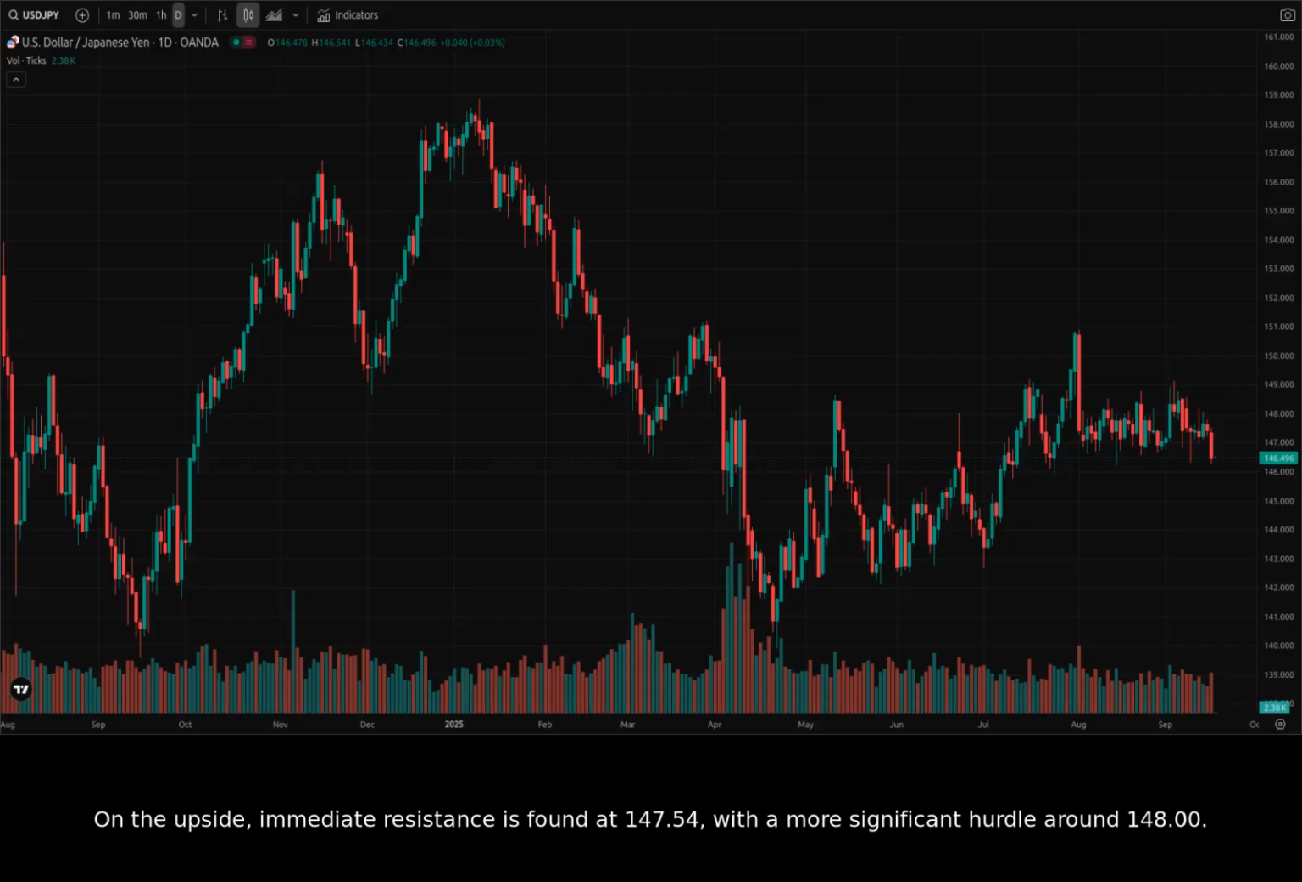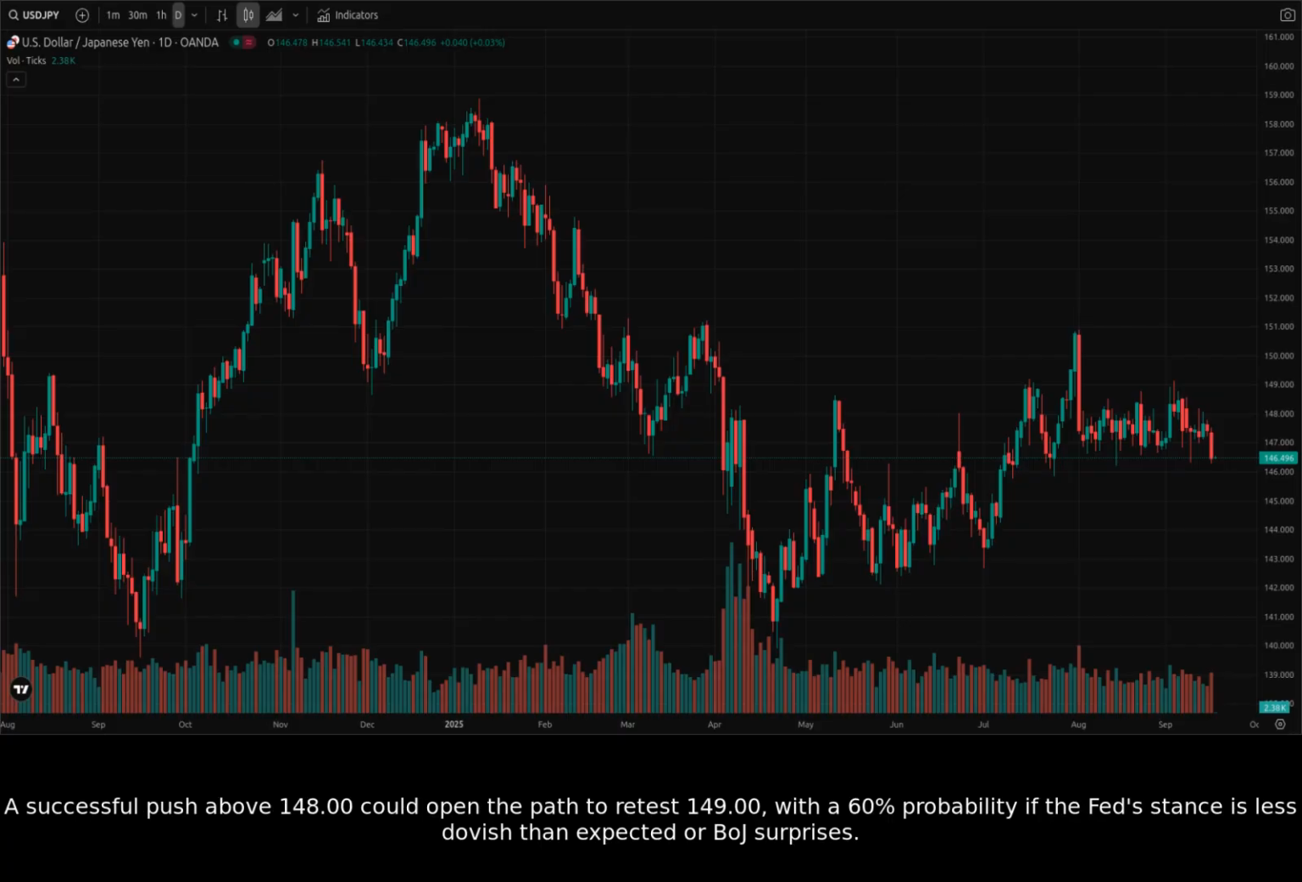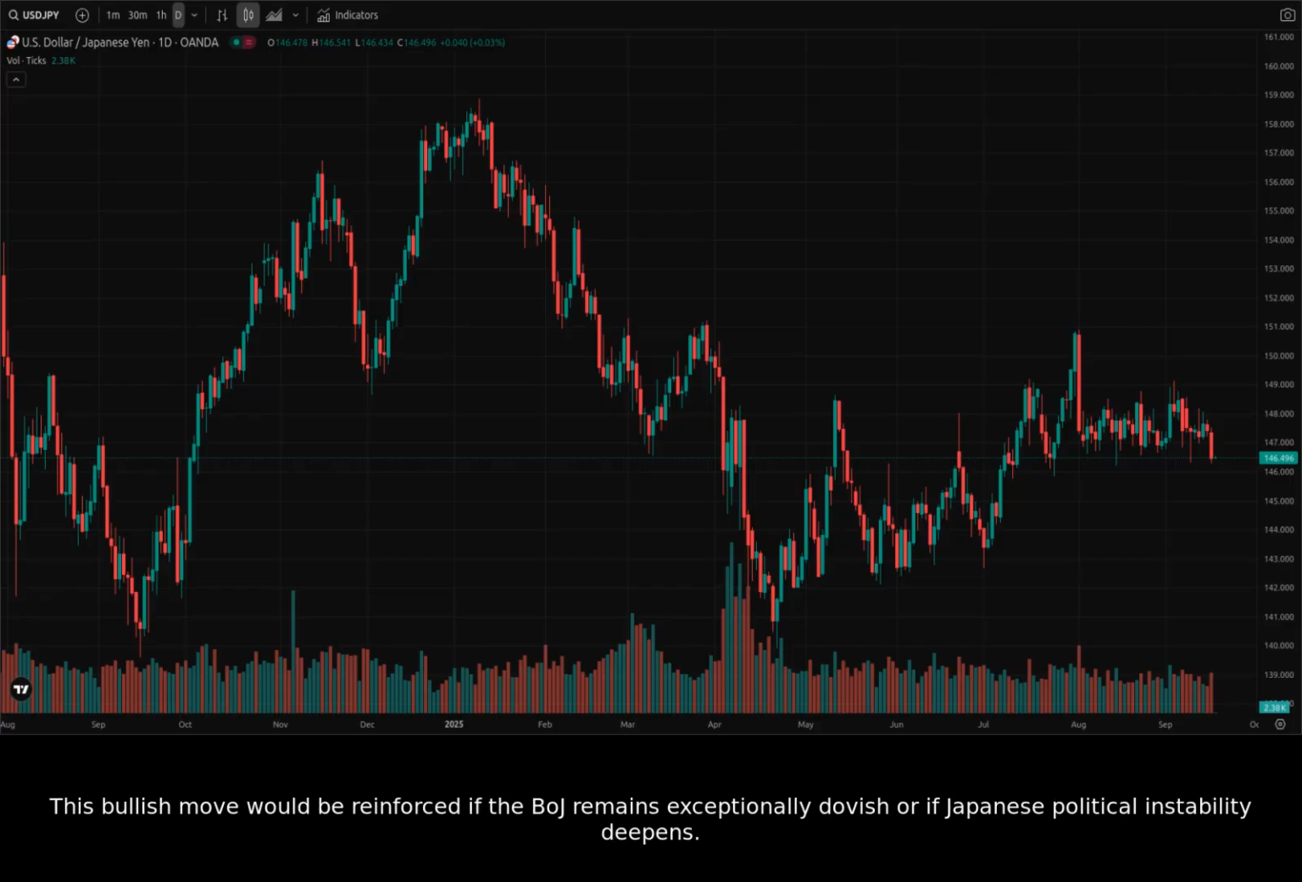On the upside, immediate resistance is found at 147.54, with a more significant hurdle around 148.00. A successful push above 148.00 could open the path to retest 149.00, with a 60% probability if the Fed's stance is less dovish than expected or BoJ surprises. This bullish move would be reinforced if the BoJ remains exceptionally dovish or if Japanese political instability deepens.